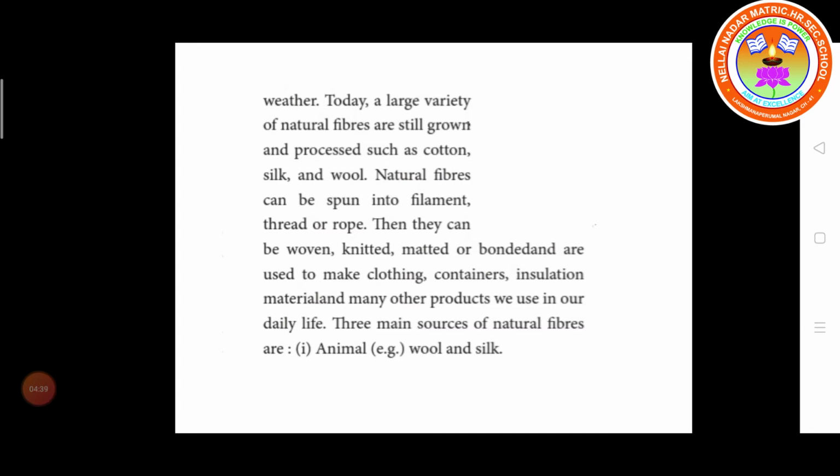They are used to make clothing, containers, insulation material and many other products we use in our daily life.